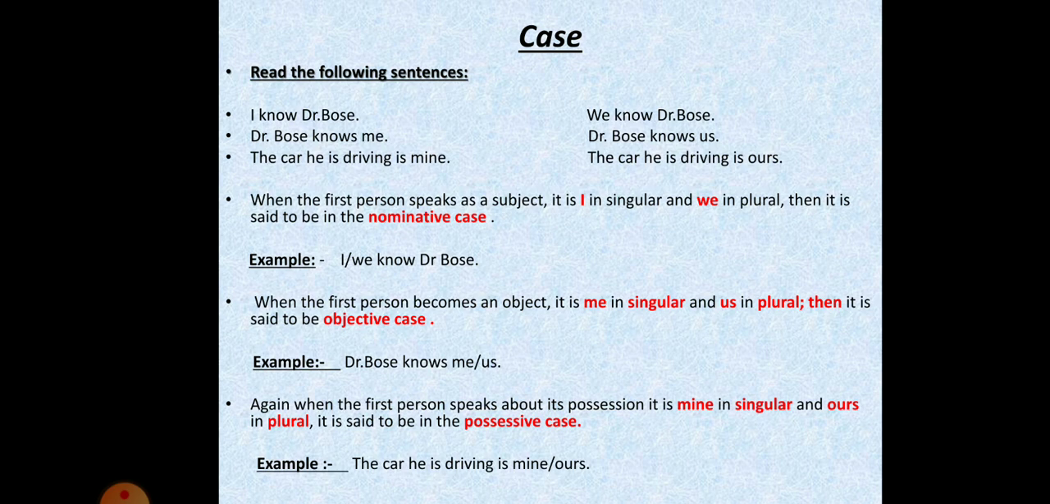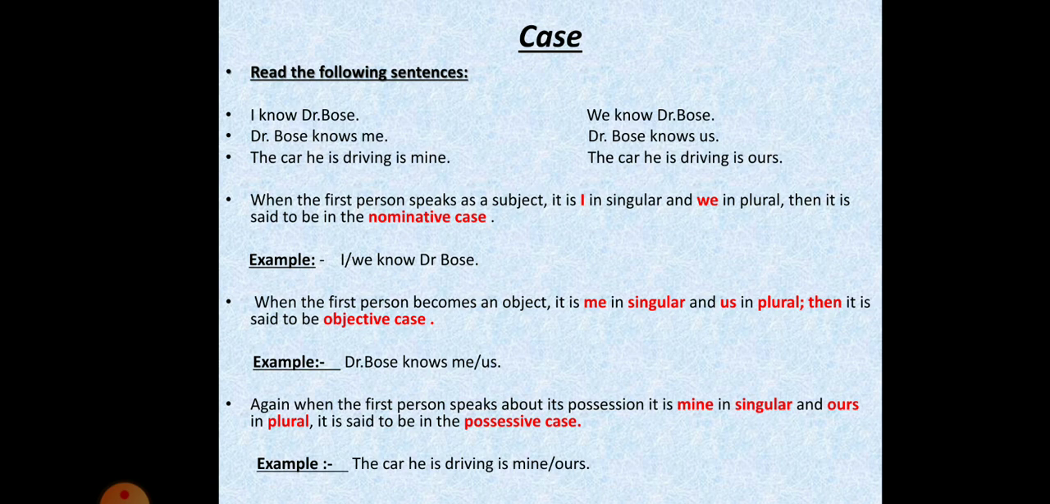When the first person becomes an object, it is said to be the objective case. For example, Dr. Bose knows me and Dr. Bose knows us. It is me for singular and us for plural.